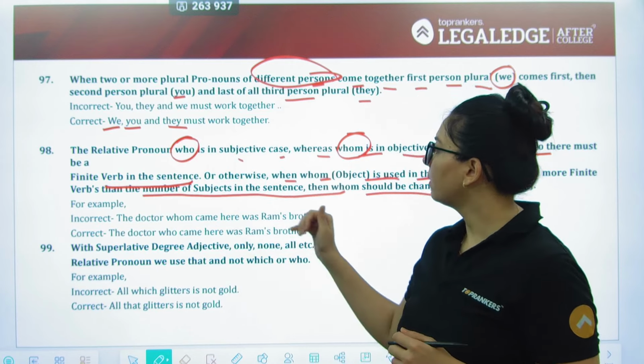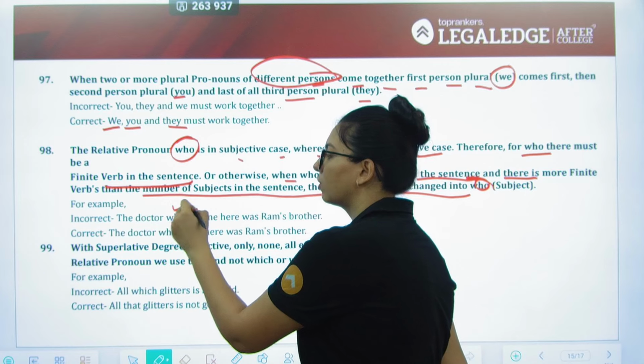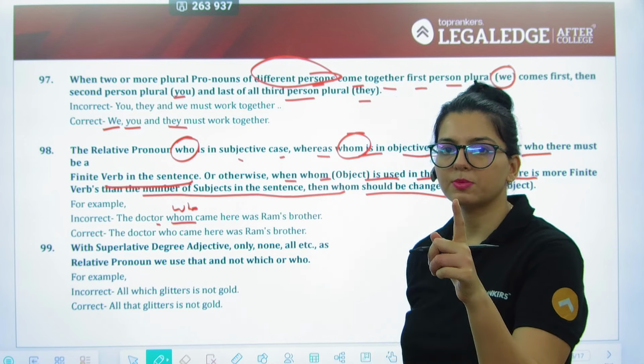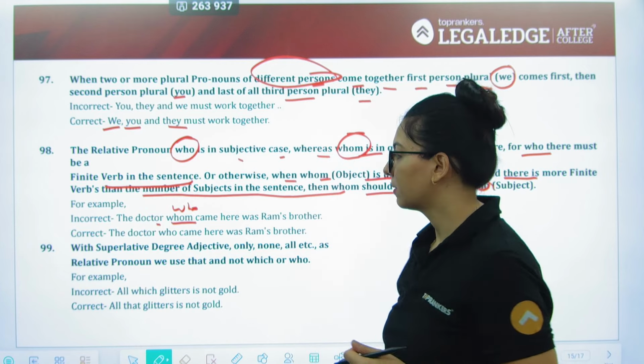So the doctor whom came here is Ravi, was Ravi's brother. Obviously यहाँ पे who आएगा, क्यों? क्योंकि डॉक्टर सब्जेक्ट है और मैं रूल में बोला था सब्जेक्ट में हमेशा who लगेगा. Whom लगेगा when you are talking about the object.